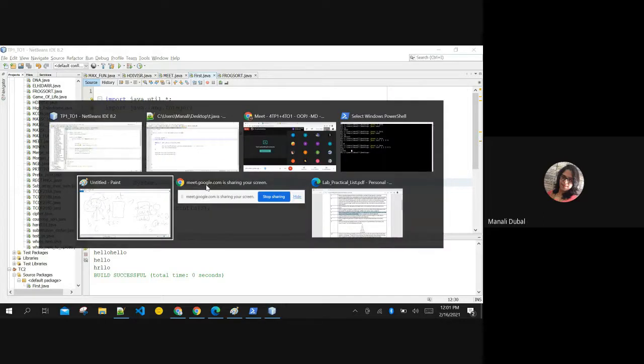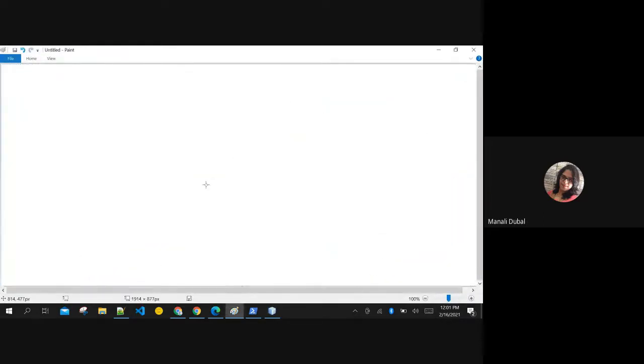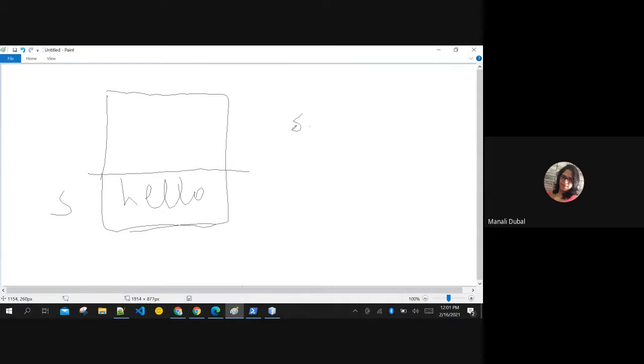Whatever operation you perform for this particular S, which is having hello initially, if you are concatenating it with some string S1, then this will be a new entry, hello S1.